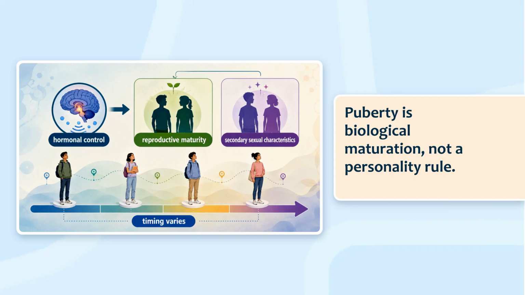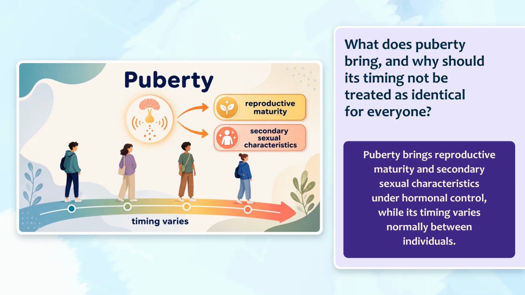Keep the biology separate from stereotypes. Puberty is biological maturation, not a personality rule. Body changes do not determine a person's abilities or interests. Use the hormone cue and timing band together. What does puberty bring, and why should its timing not be treated as identical for everyone?